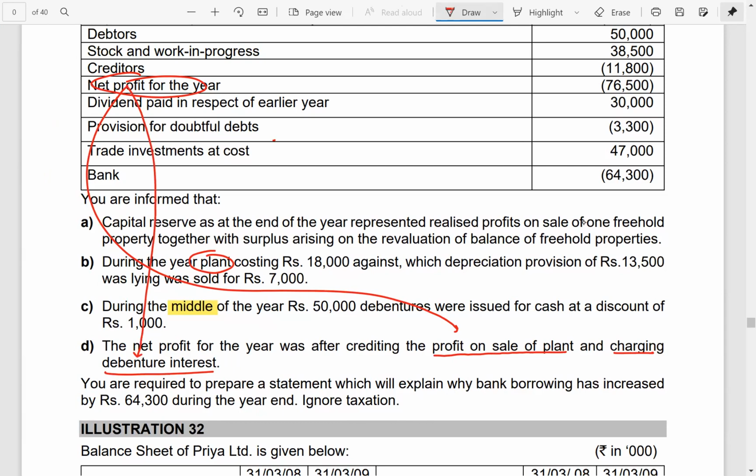You are required to prepare a statement which will explain why bank borrowing has increased by 64,300 during the year. Now, basically, they are asking us to prepare a cash flow statement, because cash flow statement itself will serve as an explanation behind the movements in the cash and cash equivalents. So we will prepare one cash flow statement, and taxation they have asked us to ignore. All right.